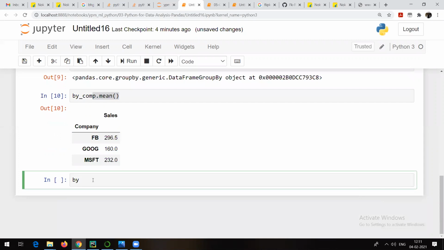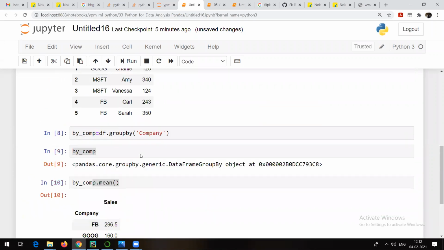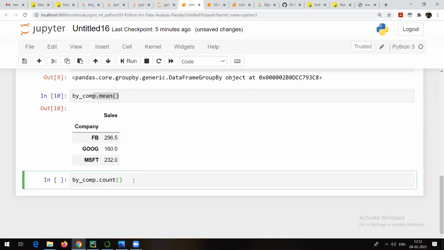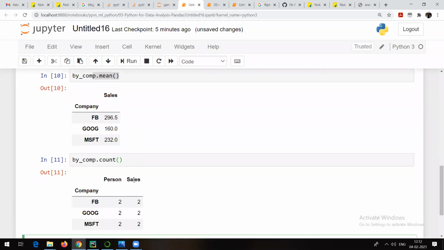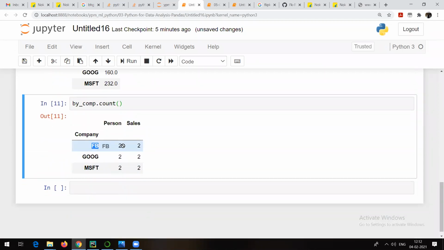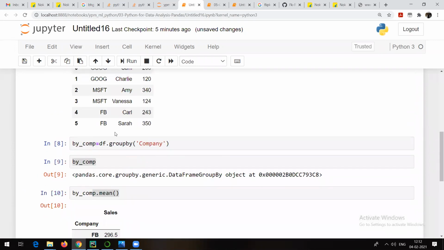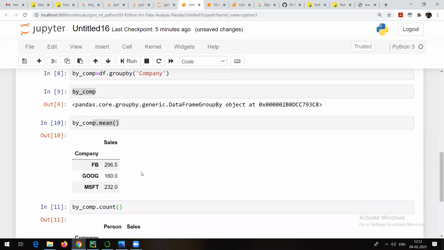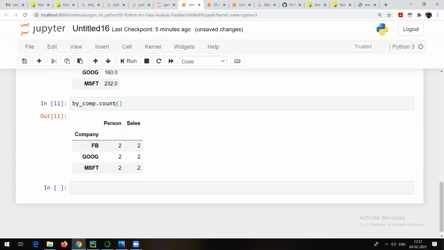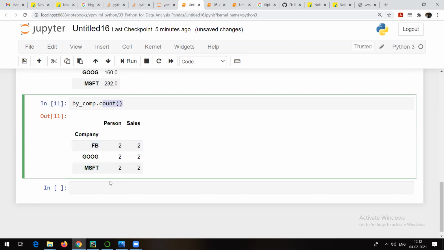Similarly, we can try to find out some other things also. For example, by_company dot and then press the tab button, you will get a number of things here. Maybe count. Suppose I go with count, count can be applied to the person column also. So here it shows the count of the people. How many employees are there for Facebook? 2, you can check it: Carl and Sarah. Similarly for other companies. And how many sales? As it's a count, obviously two sales. So this is a count according to company name.